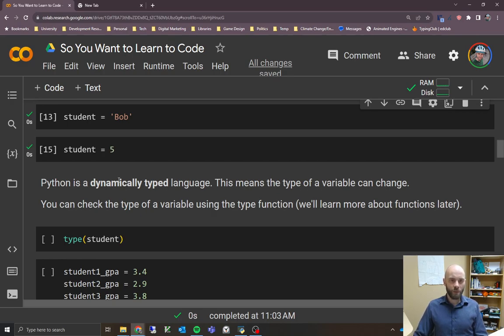It's not super important that you remember the term dynamically typed. I just want to mention it in case you run into it in the future with Python, and I think it's worth knowing.